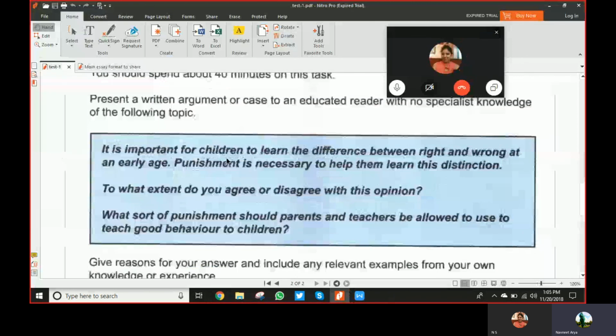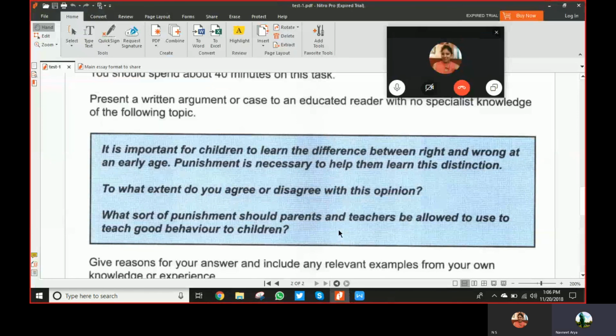Can you just read this? It is important for children to learn the difference between right and wrong at an early age. Punishment is necessary to help them learn this distinction. To what extent do you agree or disagree with this opinion? What sort of punishment should parents and teachers be allowed to use to teach good behavior to children?